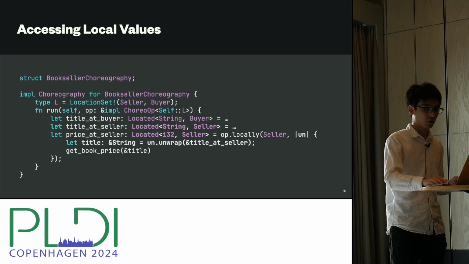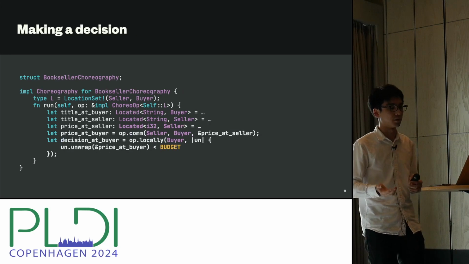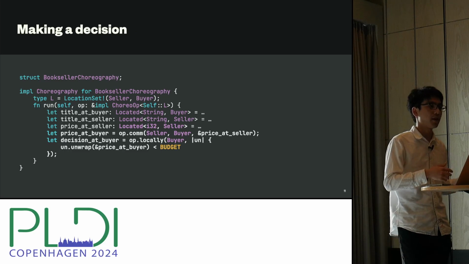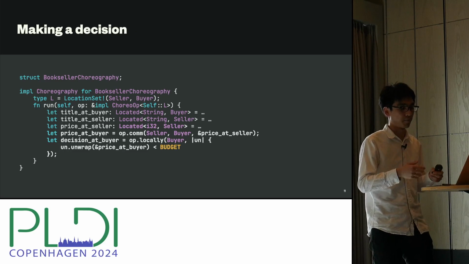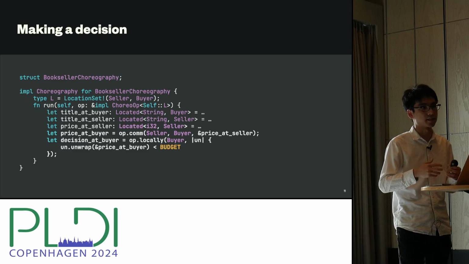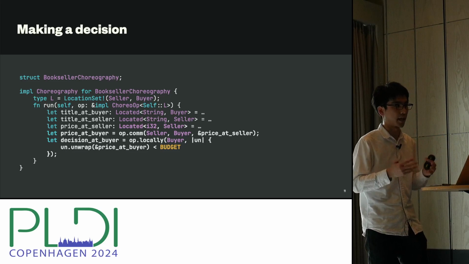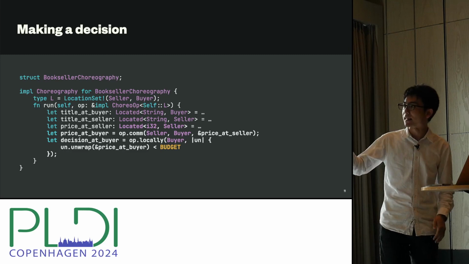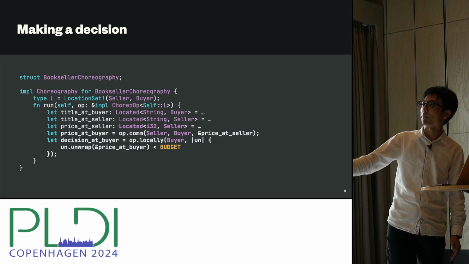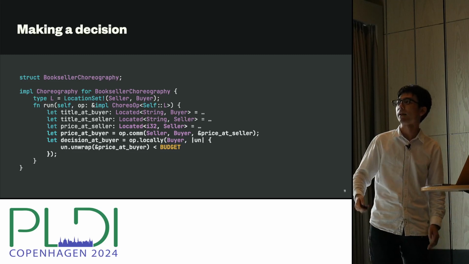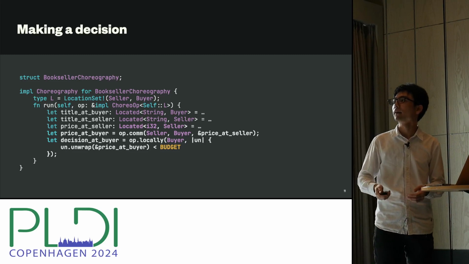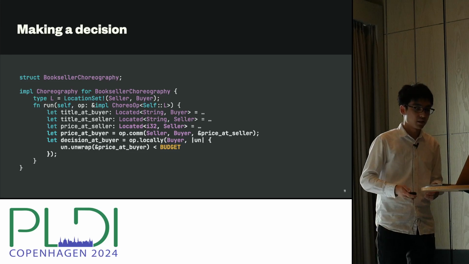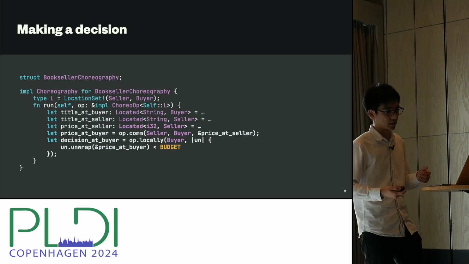OK, so we can use the same com operator to send the price back to the buyer. And buyer can compare its price against their budget to see if they can actually purchase the book. OK, so now we have a decision. And this is located at the buyer. And I omitted the type, but it's a located Boolean at buyer. So now we want to make a branch out of this located value.